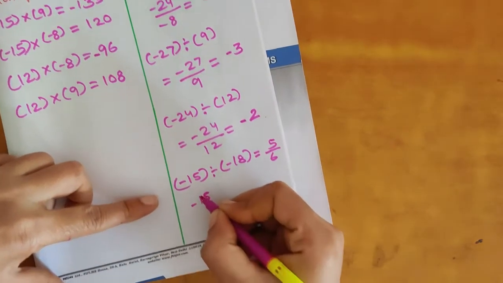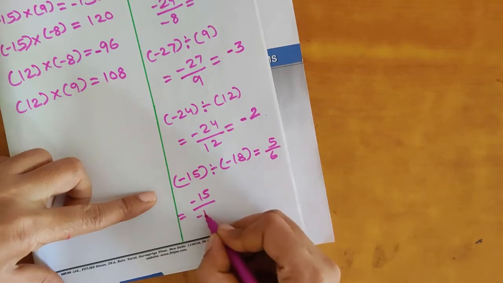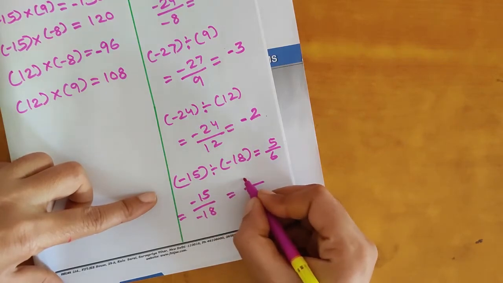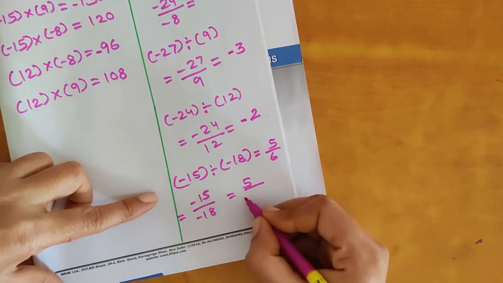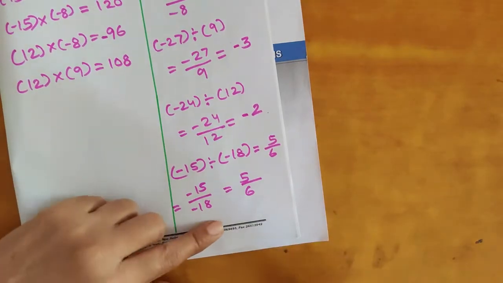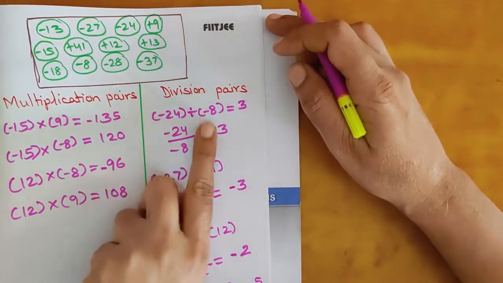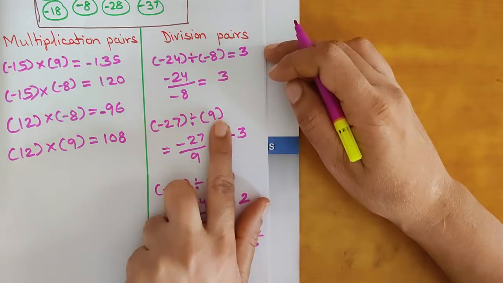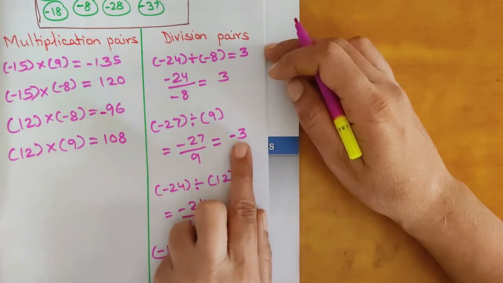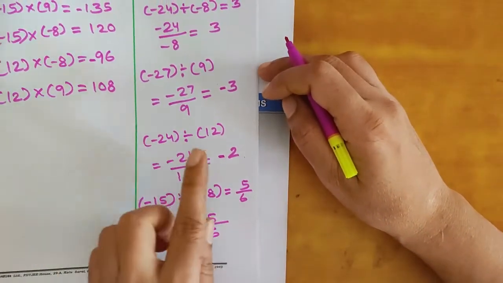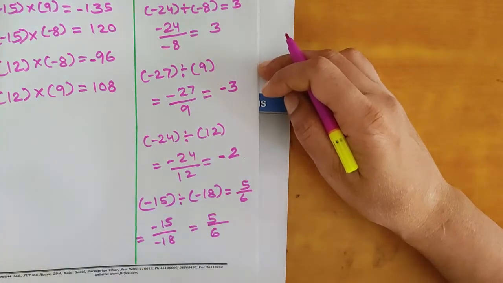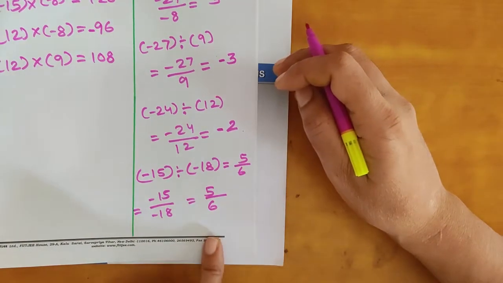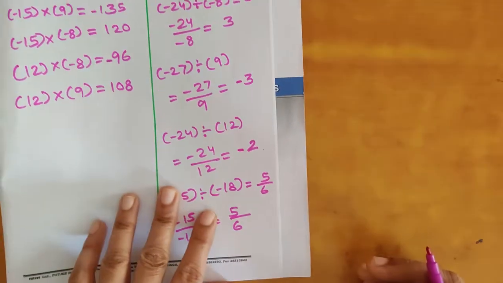I will show here 15 divided by 18, negative, negative, the sign will be positive, and you know 3 5s are 15 and 3 6s are 18. So answer is positive. Just I will recall, negative number divided by negative number, the answer is positive. Negative number divided by positive number, we will get the negative number. Both negative, negative number divided by negative number, you will get the positive number or positive fraction.